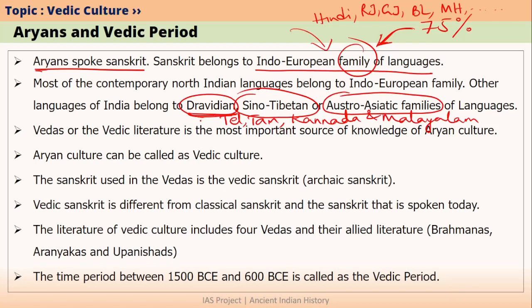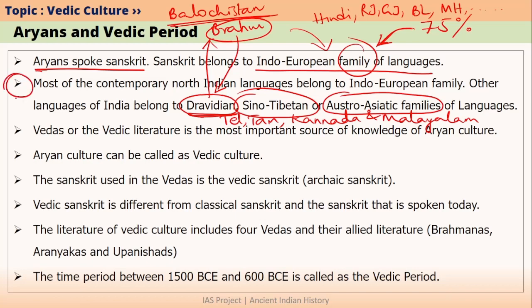Please note that Dravidian languages are spoken not only in South India but also in other places. For example, in Balochistan, we have a language called Brahui. Brahui also belongs to Dravidian family. But Brahui is actually a language which is spoken by people living in the hills of Balochistan.